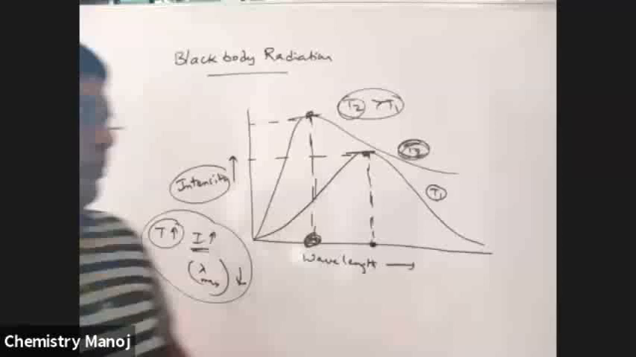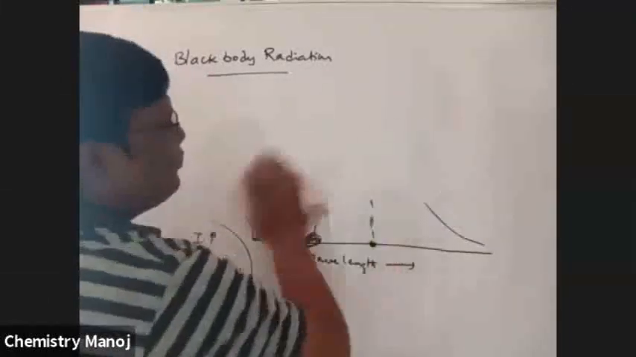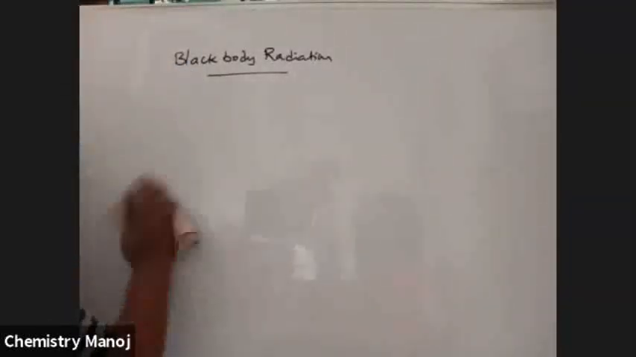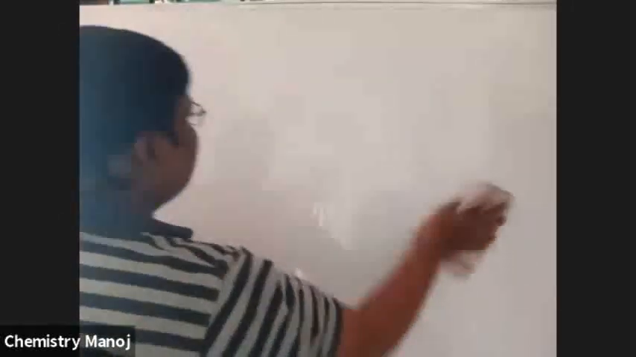So see here. To explain black body radiation, Planck proposed a theory called Planck's quantum theory. Why is that radiation coming out? How is that radiation coming out from the black body? Because of heating. That is Planck's quantum theory. What is this Planck's quantum theory?